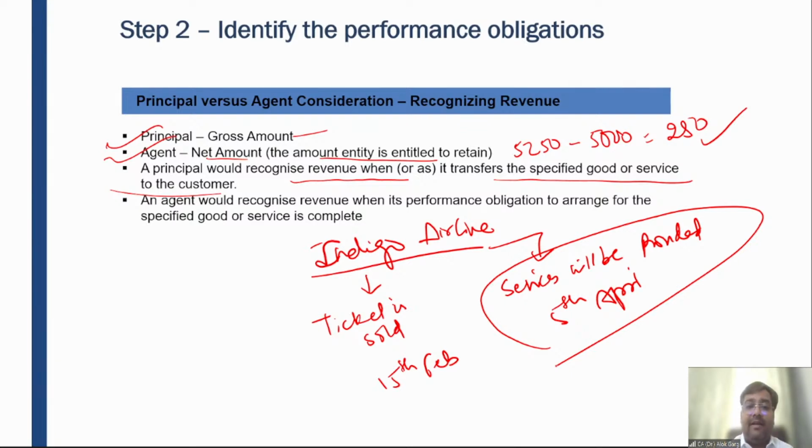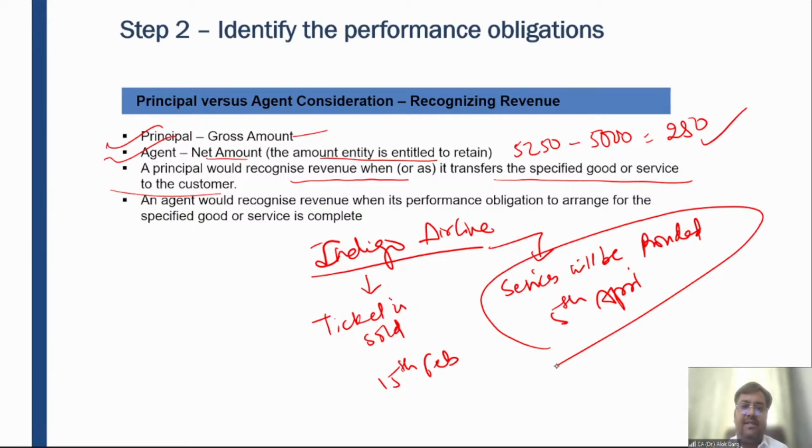And an agent would recognize revenue when its performance obligation to arrange for the specified goods or services is complete. If you cancel the ticket, then Make My Trip will not refund you 250 rupees. If the airline cancels the flight, Make My Trip will not refund you 250 rupees, right? So Make My Trip will recognize the revenue on 15th February, but Indigo Airline will recognize the revenue on 5th of April.